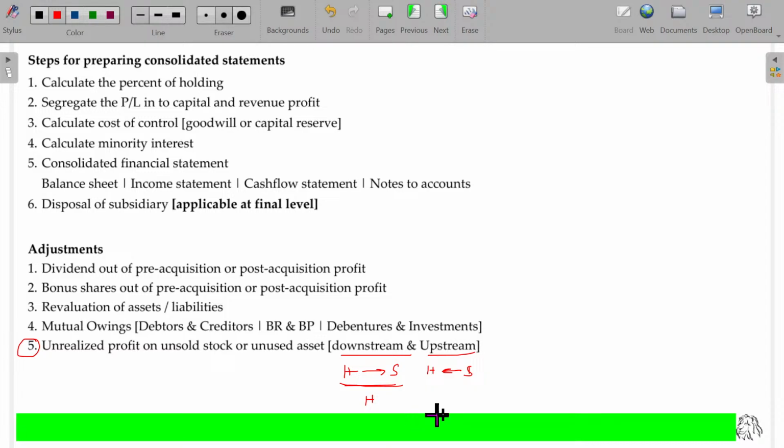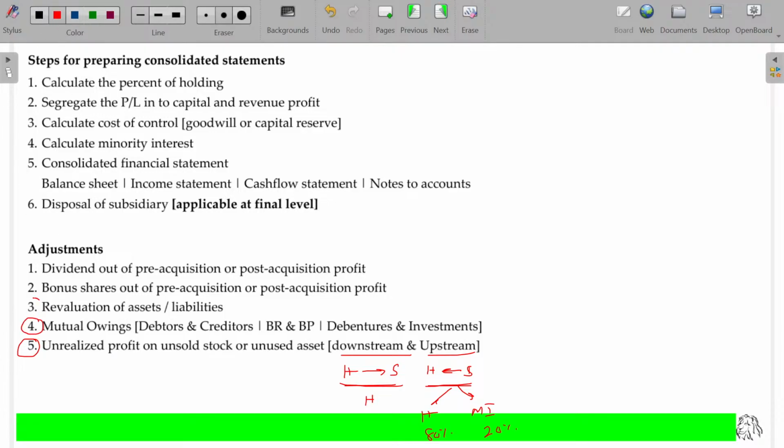In upstream, the unrealized profit will be adjusted in the books of the holding company as well as minority interest as per their own proportion. Probably 80% being the holding company's status of holding, then 80% will be for the holding company's P&L account to be adjusted, and 20% will be adjusted in the minority interest. So we have completed the fourth one also, mutual holdings.